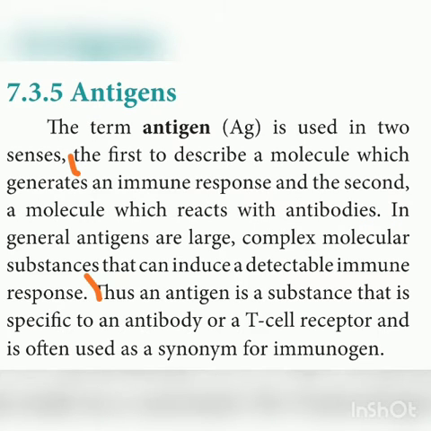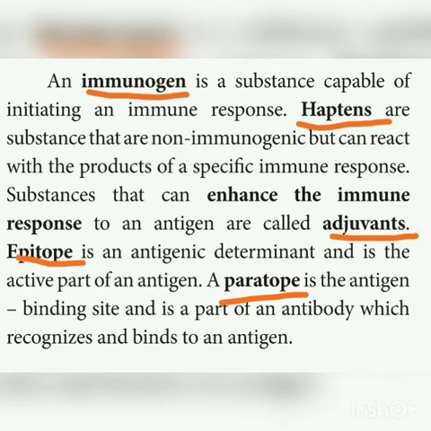So what is meant by antigen? Antigen is used in 2 senses. That means a molecule which generates the immune response, or the molecule which reacts with the antibody, is called an antigen. Immunogen is a substance capable of initiating an immune response. And then another 2 mark question is what are haptens. Haptens are substances that are non-immunogenic but can react with the products of specific immune responses. And then what is paratope and epitope? Epitope is nothing but an antigen. Paratope is nothing but antibody, right?